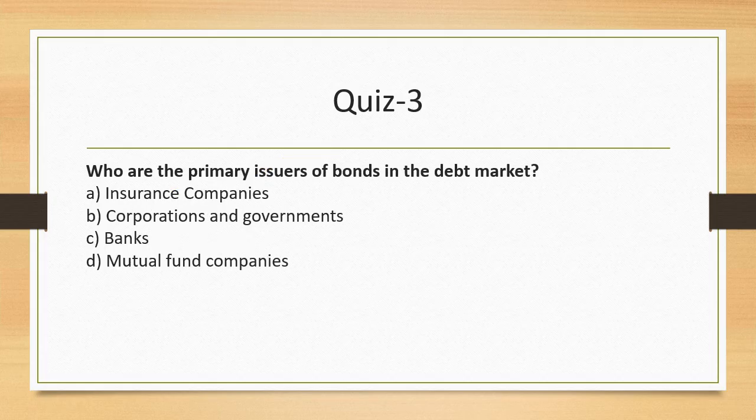Question number 3. Who are the primary issuers of bonds in debt market? So who issues these bonds? And typically in large numbers: insurance companies, banks, mutual funds, corporations and governments. In fact, in a country like India, the largest issuer of the bond is government, followed by companies. Okay, so we will put the answer as B. So that's your answer for this question number 3.